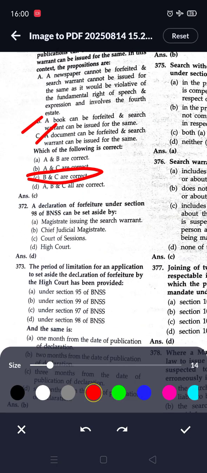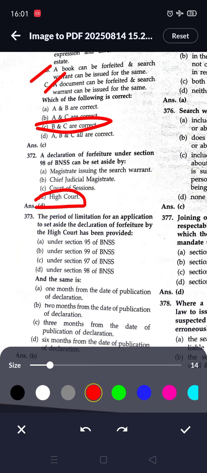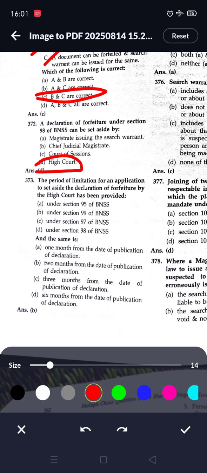Next question. A declaration of forfeiture under section 98 of BNSS can be set aside by the High Court. The High Court has power to set aside a declaration of forfeiture under 98. Next question.